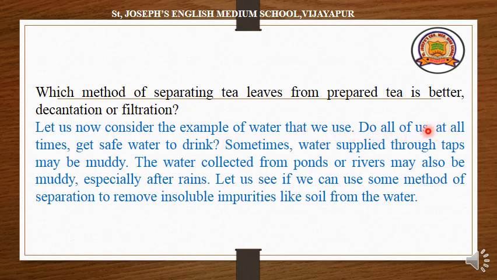Do all of us at all times get safe water to drink? Sometimes water supplied through the taps may be muddy. During the rainy season, you can get muddy water in your taps, right? The water collected from ponds or rivers may also be muddy, especially after rains.